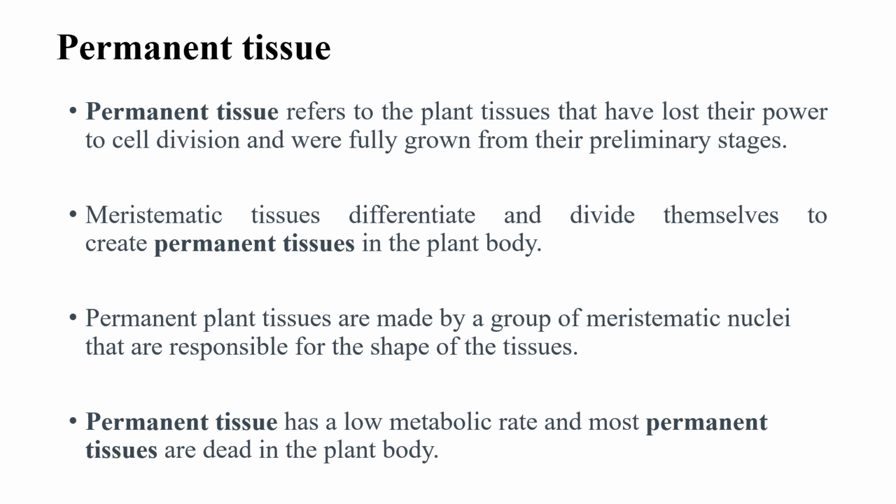They divide, redivide, they differentiate, to form or create permanent tissue in the plant body. Permanent tissues are made by a group of meristematic nuclei that are responsible for the shape of the tissue. Permanent tissue has a low metabolic rate and most permanent tissue is dead because they have lost the capability of division.